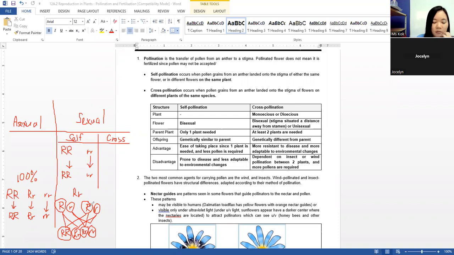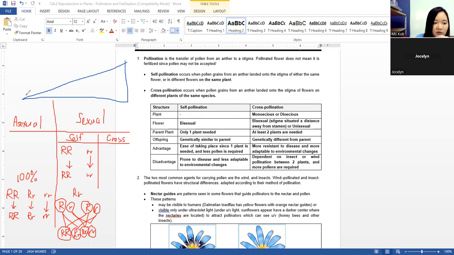This one we will learn in more detail in genetic diagrams, which is in topic 14. But I just want to let you know that if we look at the genetic difference, cross-pollination will have the most difference. Self-pollination will have somewhat less, and asexual reproduction will have no difference at all, not unless there is mutation.